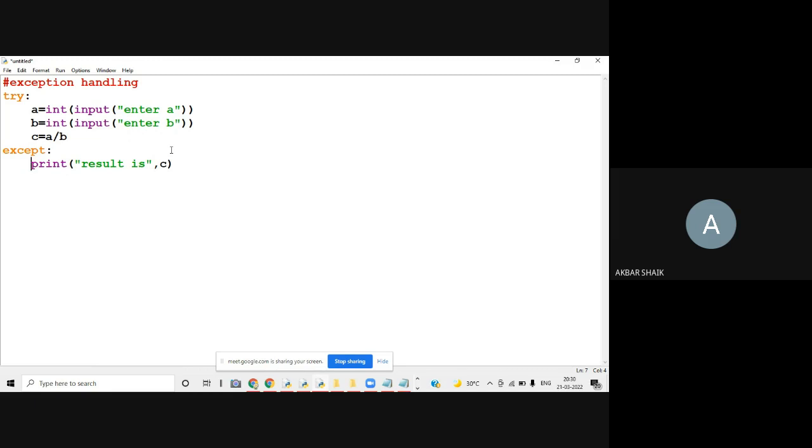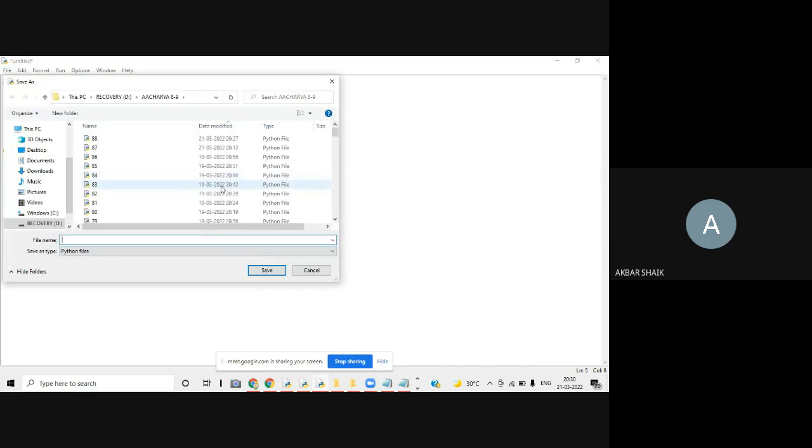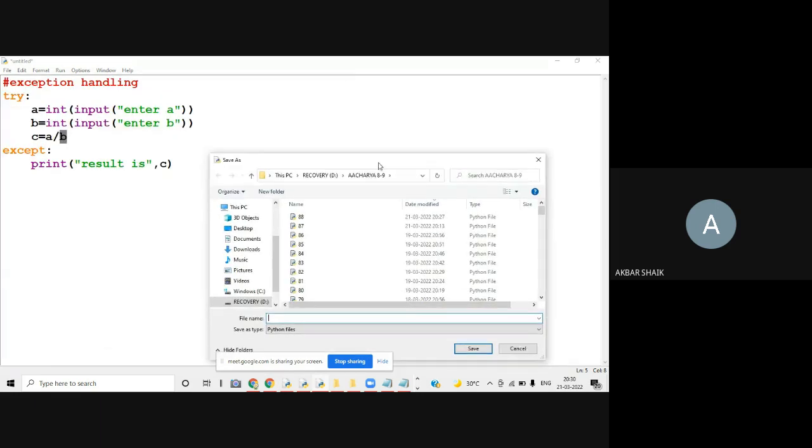Even though you got an exception, you won't get any error here. The exception cannot be displayed. Why? First, let's see how this program will work. If I give a normal A value and a normal B value, then the result will be displayed. If I give B value 0, then we are going to get something, but that is not an exception. Still we got some statement.